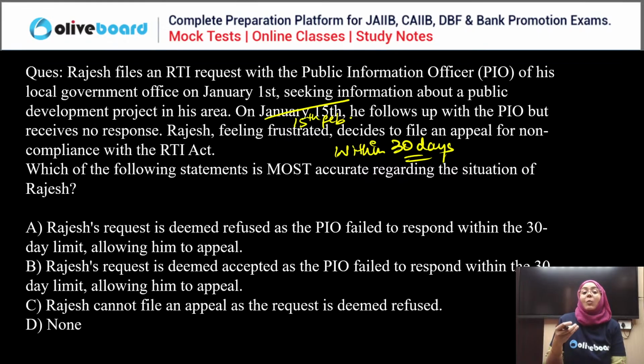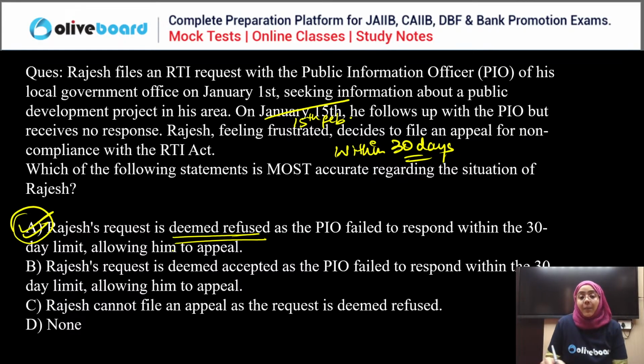But still, they can file an application against the PIO. So the request is refused as the PIO failed to respond within 30 days, but Rajesh still has the option to file an application against this decision of the PIO. So A is the correct answer.